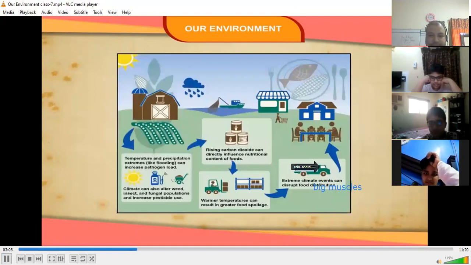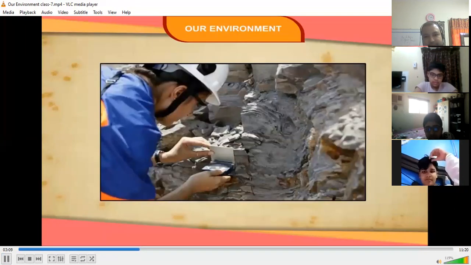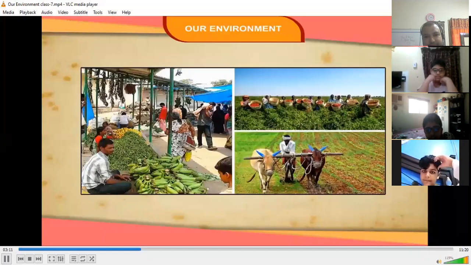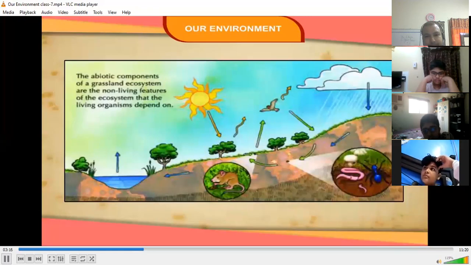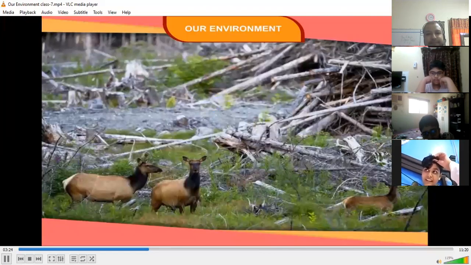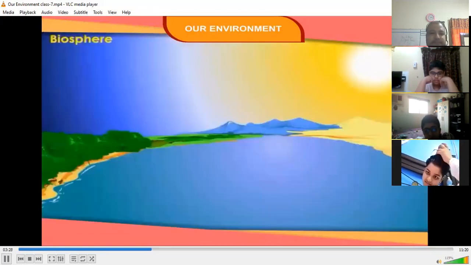People also bring changes in the physical environment by different activities like mining, road construction, agriculture, quarrying, and others. The interaction between the elements of physical and biological environment is responsible for all variations in vegetation, soil, and distribution of plants and animals. Biosphere, the life-bearing layer. Okay, now they are telling about biosphere. Listen properly. I will give questions about biosphere.